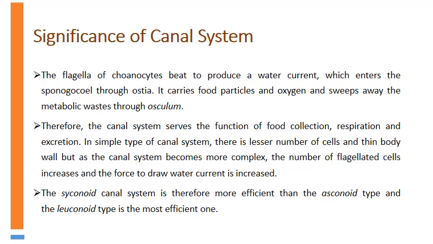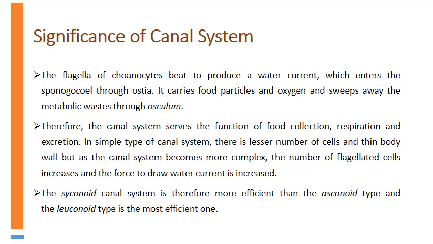Now we have studied the different types of canal systems in sponges or poriferans, but why is this canal system very important in this organism? We know the flagella of choanocytes beat to produce a water current which enters the spongocoel through ostia. It carries food particles and oxygen and sweeps away the metabolic waste through the osculum. Therefore, the canal systems serve the functions of food collection, respiration as well as excretion.